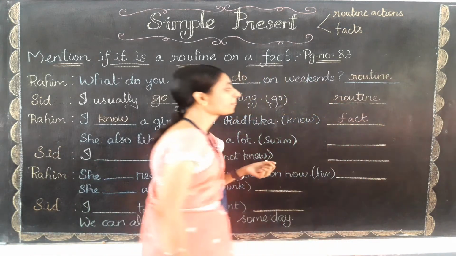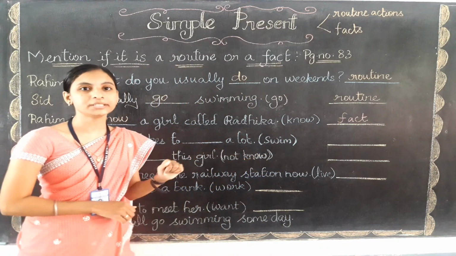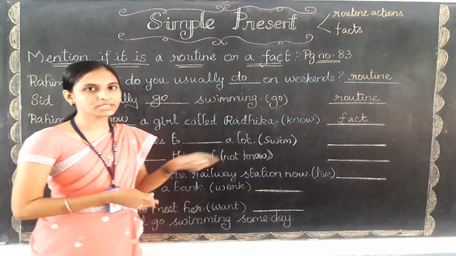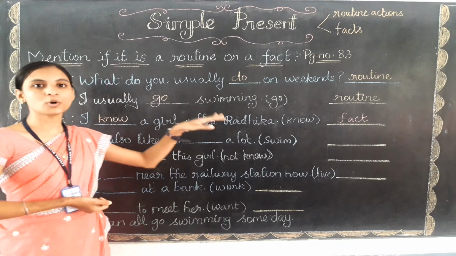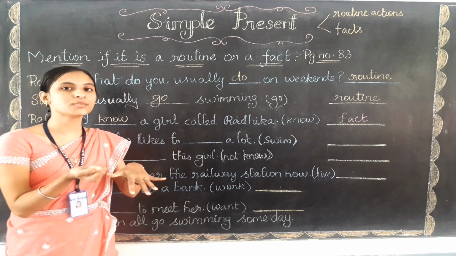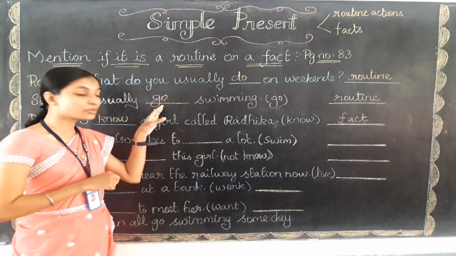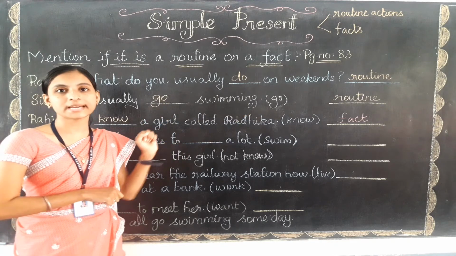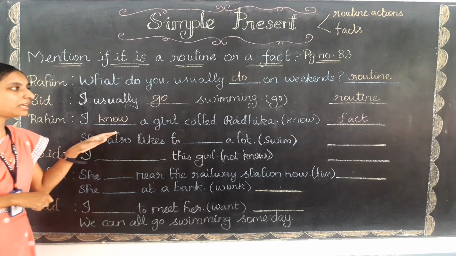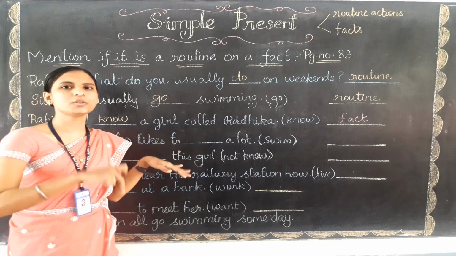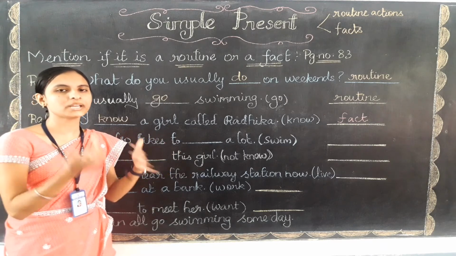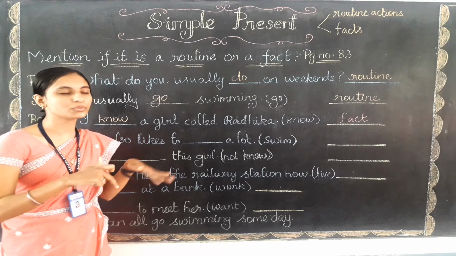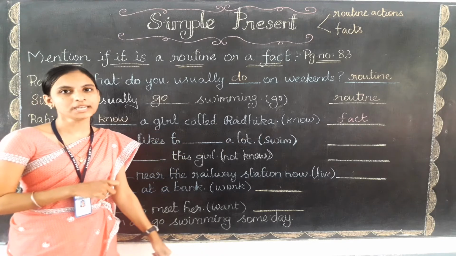F-A-C-T, fact. Why here I have written fact? Can you find the difference? See, I usually go swimming means நான் வழக்கமாவே swimming க்கு போவேன். So for this thing, this is the everyday action only. So that is why I have written routine. And when we are talking about the thing which we know already, when I am saying it, I am accepting the truth, then that does refer to the fact only.